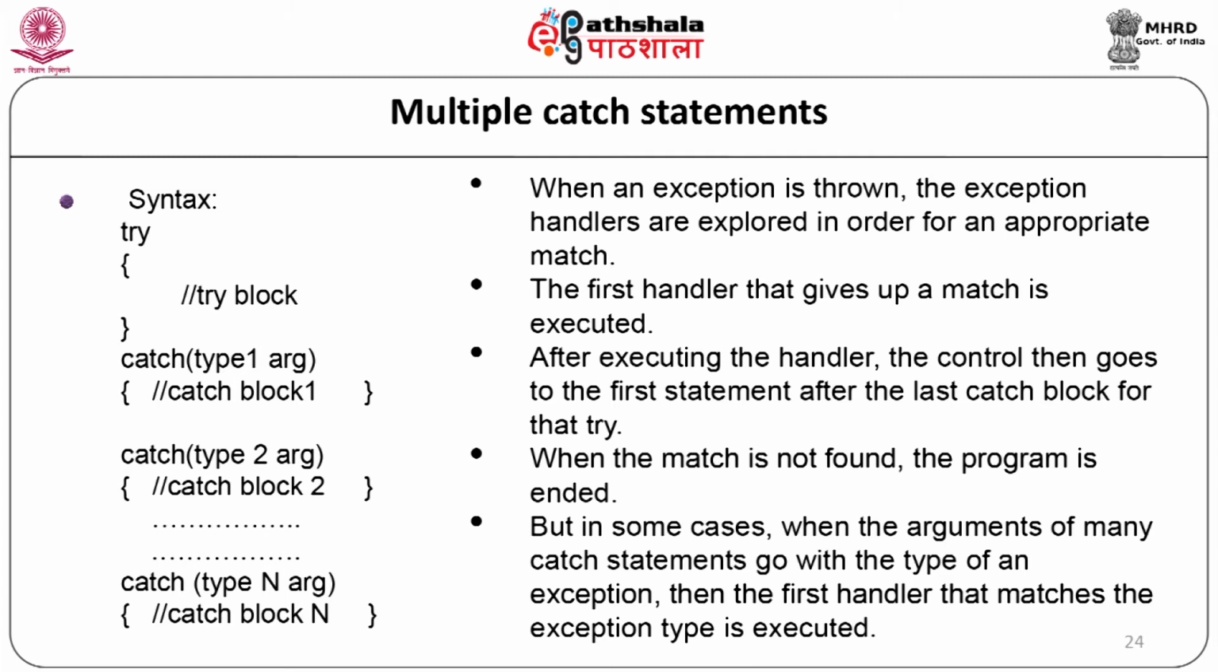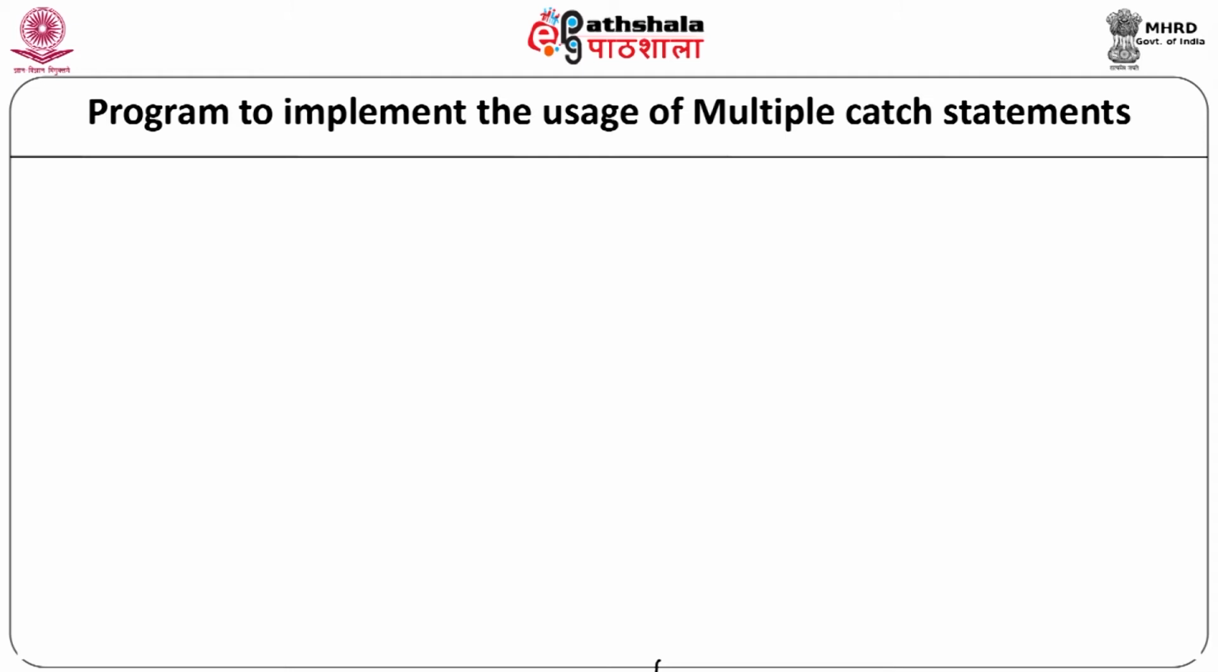After executing the handler, the control then goes to the first statement after the last catch block for that particular try block. When a match is not found, the program is ended. But in some cases, when the arguments of many catch statements match the type of an exception, then the first handler that matches the exception type is executed. Now, let us see a program to implement the usage of multiple catch statements.